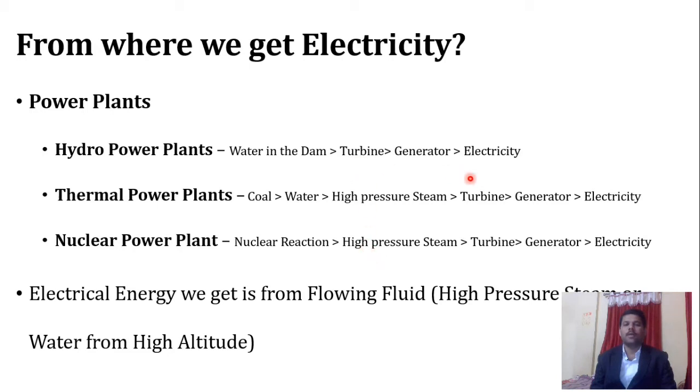One more thing that we have to concentrate on over here is a device, which is nothing but what we call a turbine. That turbine converts the energy which is available in the fluid. On the left hand side of the turbine we have fluid. In these two cases we have steam as a fluid, and here we have water as a fluid. So that turbine converts the energy available in the fluid into mechanical energy, so that on the right hand side we can convert that mechanical energy into electrical energy. So here I have shown that particular thing with the help of this simple analogy.